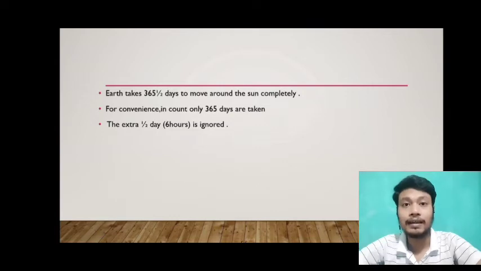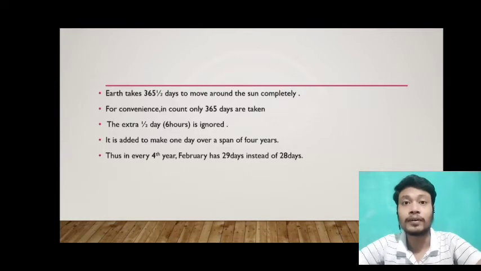But it is added in every 4th year, which makes February 29 days instead of 28. This 4th year, where February has 29 days instead of 28 days, is called leap year.